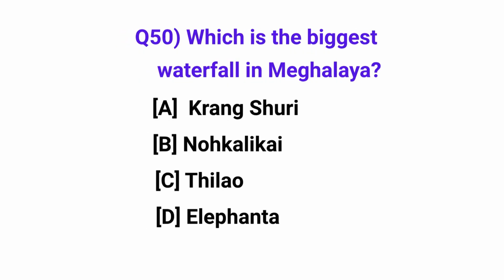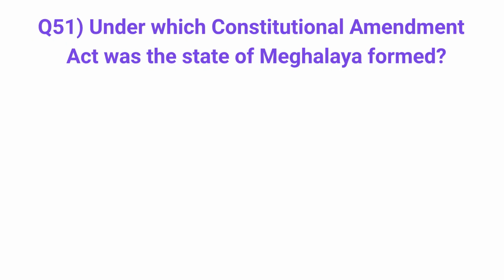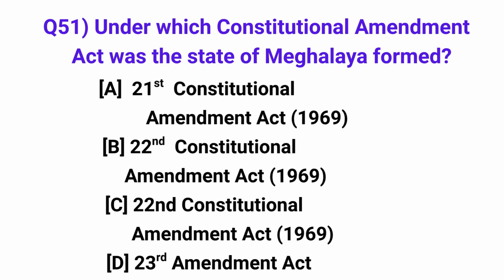Which is the biggest waterfall in Meghalaya? Answer: Nohkalikai. Under which constitutional amendment act was the state of Meghalaya formed? Answer: 22nd Constitutional Amendment Act 1969.